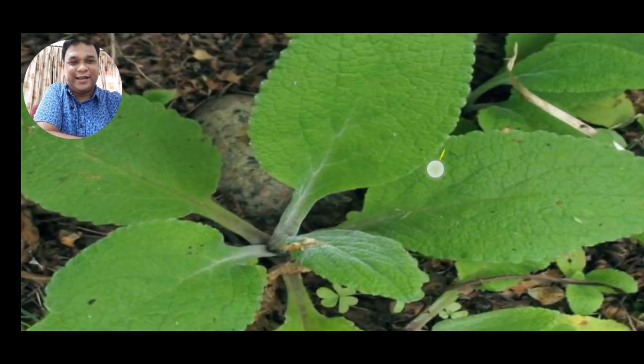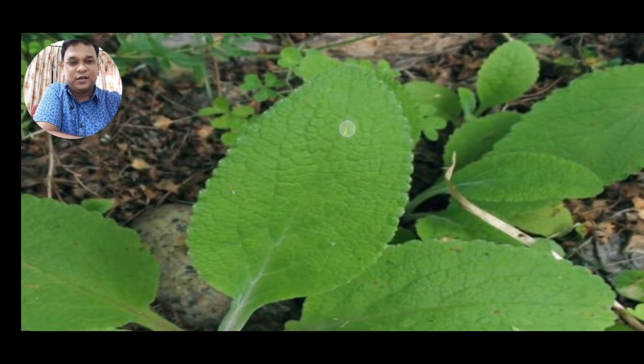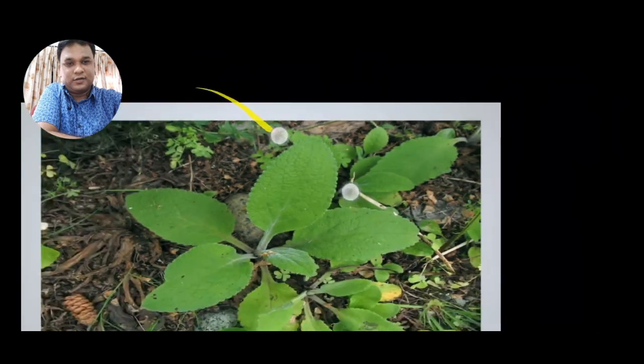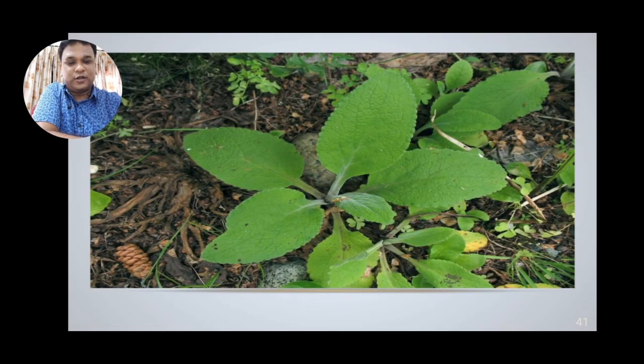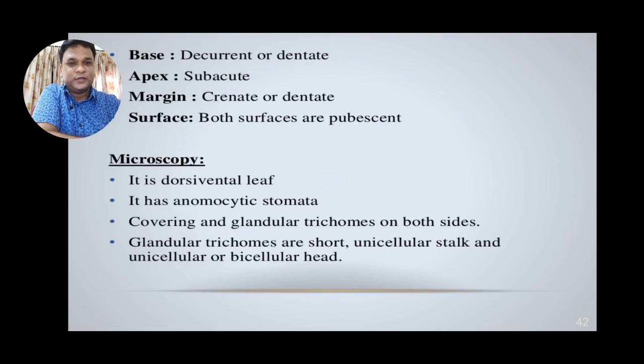These are the sessile leaves. As we can see, this is the leaf. Moving to the next, the base of the leaves is dentate, the apex is subacute, the margin, as we have seen, is dentate, and both surfaces are pubescent.